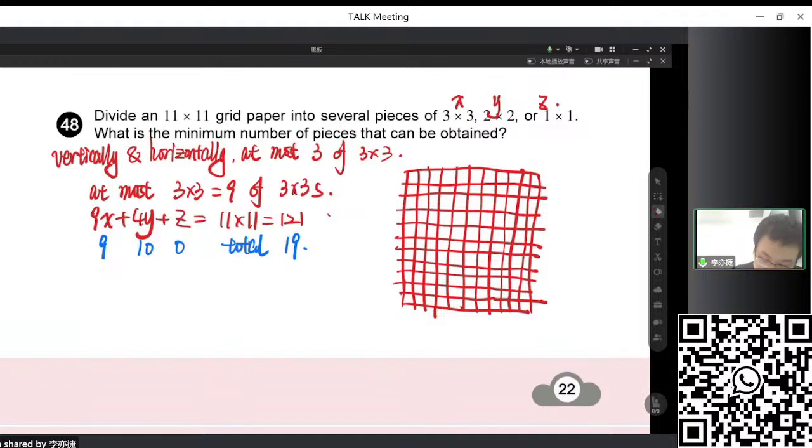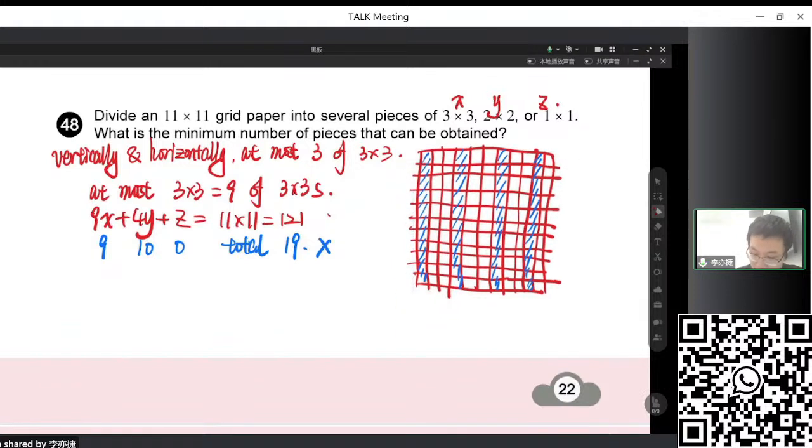So to prove it, we should do a coloring. We color these columns. We color all these columns. So then how many grids are here?